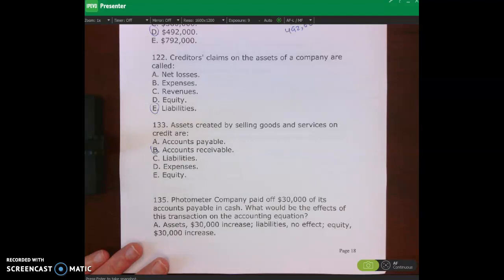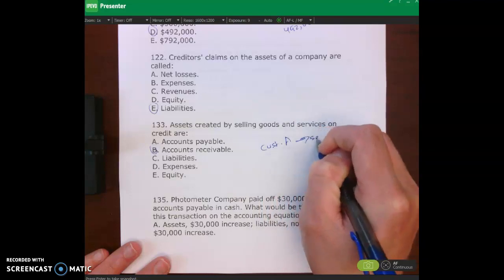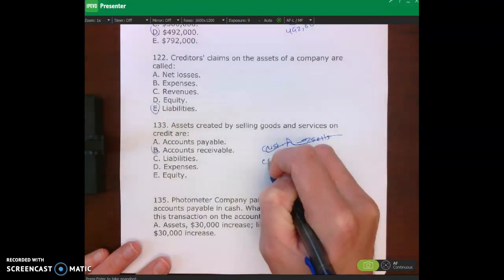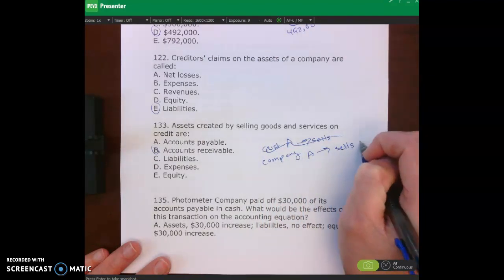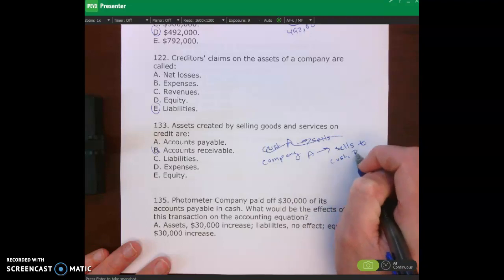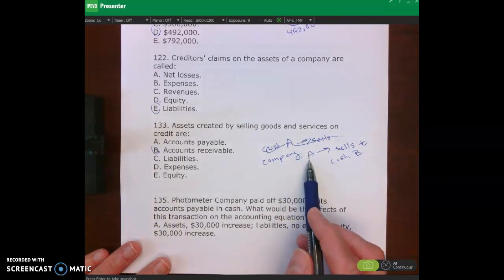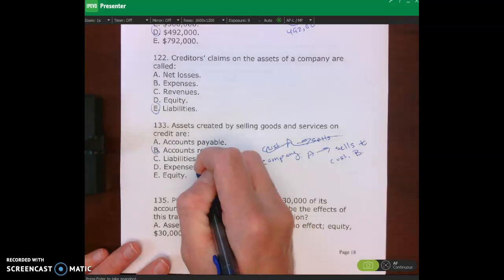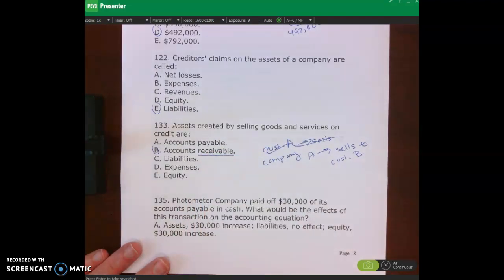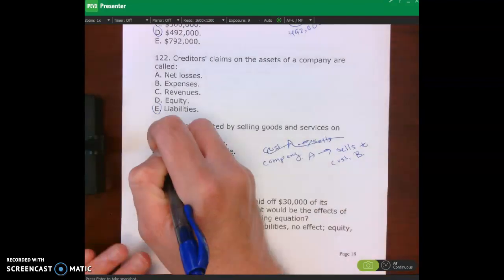So remember, as I was saying, let's say company A sells to customer B. And customer B says, I can't pay you now. What does company A do? Well, they record accounts receivable. In accounts receivable, think about what this is telling you. I'm waiting to receive cash. That's what this is telling you. So accounts receivable is an asset, and it's created by selling goods and services on credit.